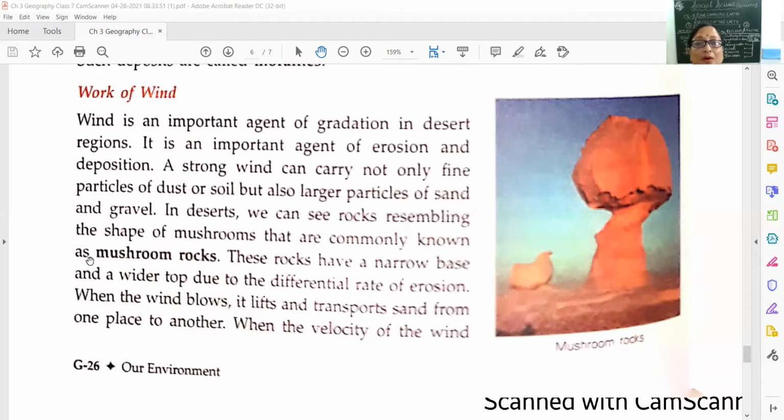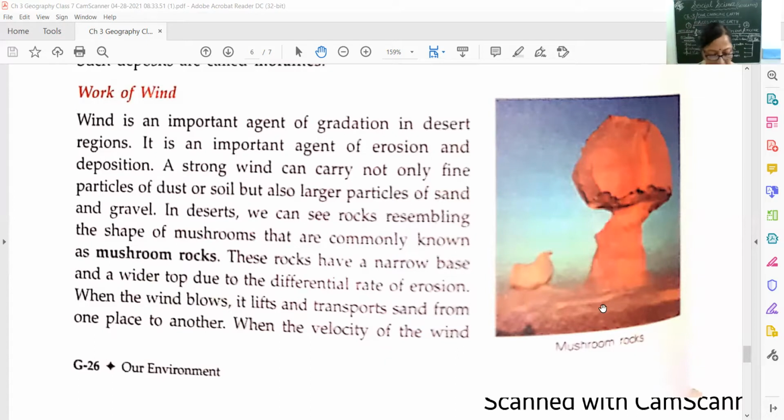How do mushroom rocks form? That is due to the work of the wind. You can see here in the picture a mushroom rock. The base is narrow and the upper part is so broad. So this is in the shape of a mushroom, and it is known as a mushroom rock. See, the narrow base and the top is broader.